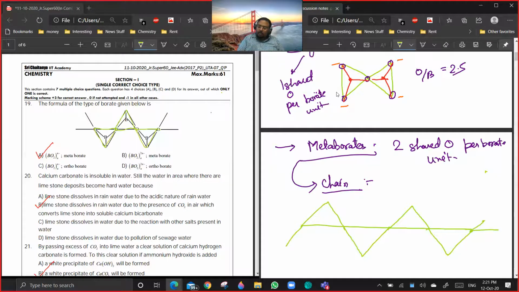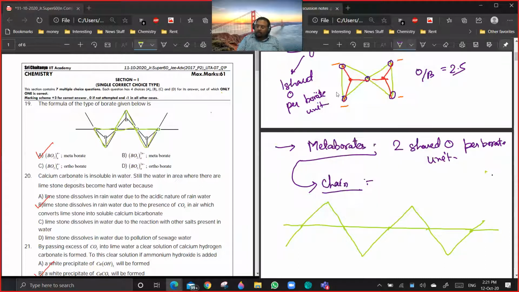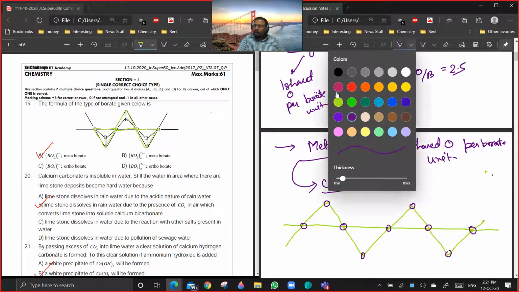Chain borates will be infinite in length. Are you getting the point? Now you see, with borate, there is one limitation: it will always be planar only. It cannot be 3-dimensional.